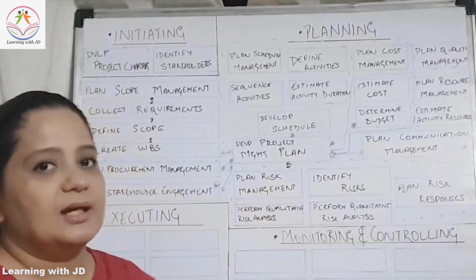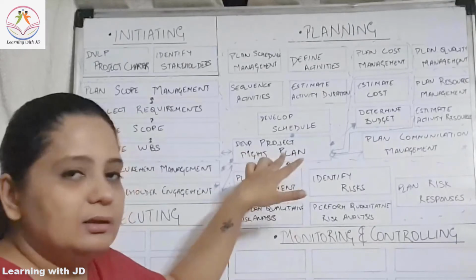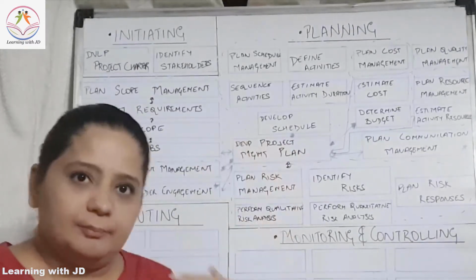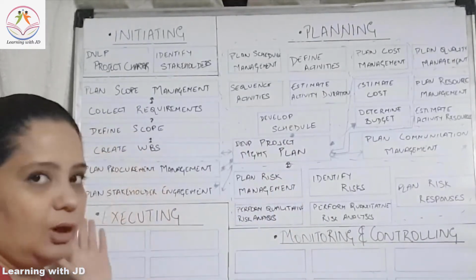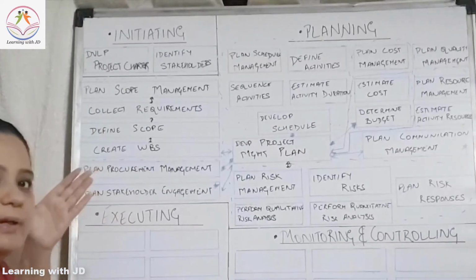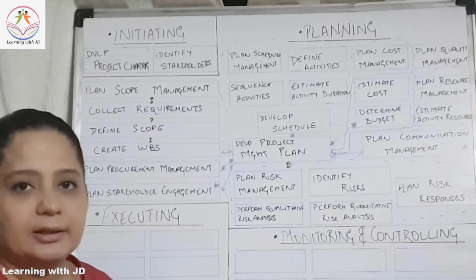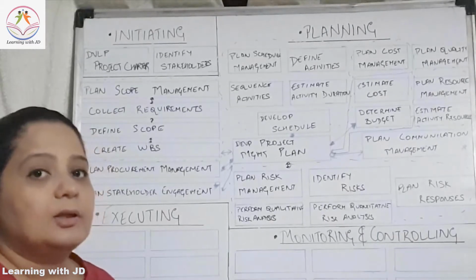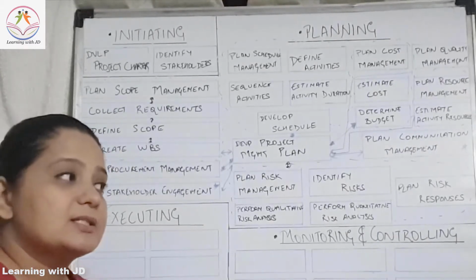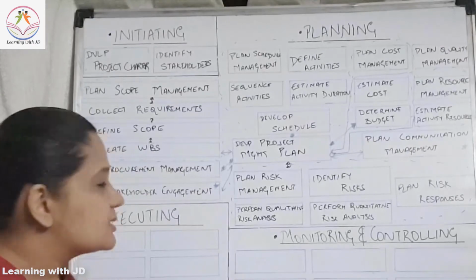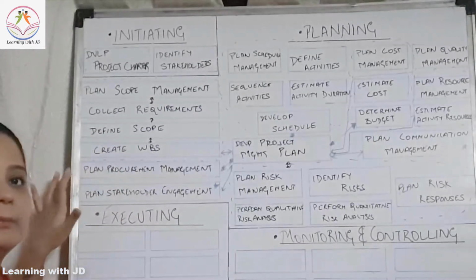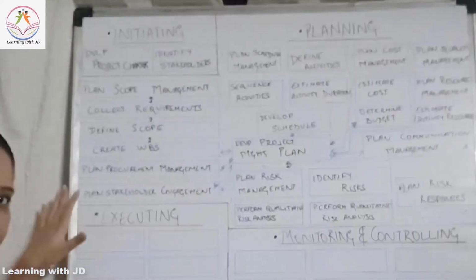All these components again together get into the develop project management plan. Then the last two components are for procurement and stakeholders. Procurement you are going to do for all the third party relationships that you are going to have. Whether it is insurance, whether it is giving up some job to somebody else, that's all going to come under plan procurement management.